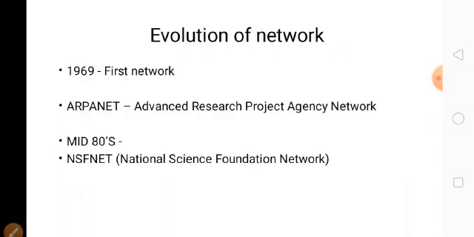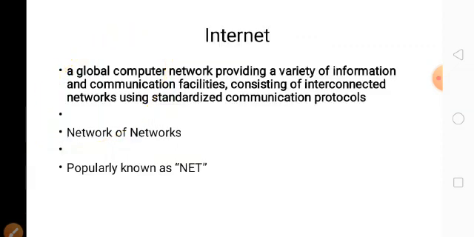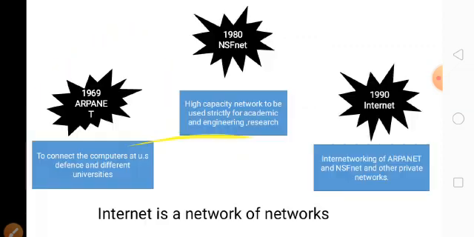Then the evolution of the network. In 1969 they found a network, and in 1980s they found another network. The first network is ARPANET. The first network was found in the US for the defense and different universities. The computers which are available in defense and universities were connected using this network. After that, they found a high speed capacity network in 1980s. That is nothing but NSFnet.